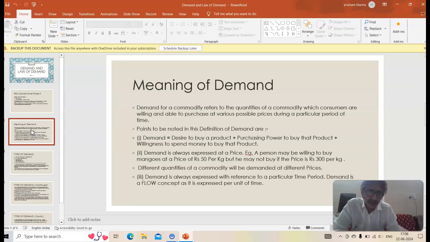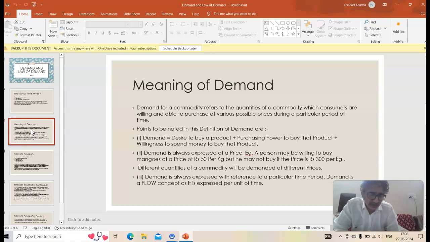We move to the meaning of demand. Demand for a commodity, first of all, I'll come to the definition later on. Let me first tell you what demand is. Demand and desire in common language mean the same thing, but since you're studying economics, in economics demand and desire are not the same. Demand is actually effective desire.